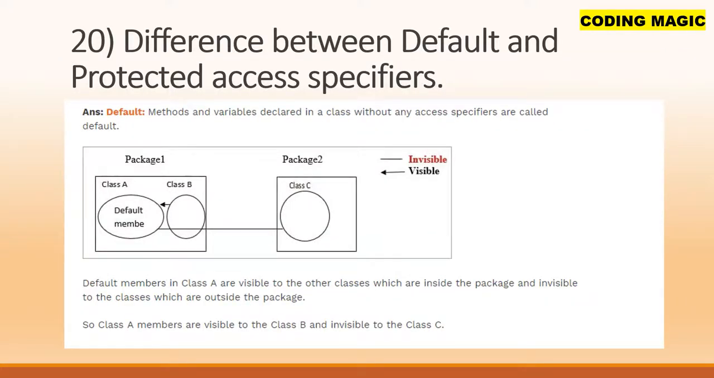Difference between default and protected access specifiers. Methods and variables declared in a class without any access specifier are called defaults. Package 1, package 2, class A, class B. Under package 1, we have the default members. So default members in class A are visible to the other classes inside the package, and invisible to the classes which are outside the package. So class A members are visible to class B and invisible to class C.